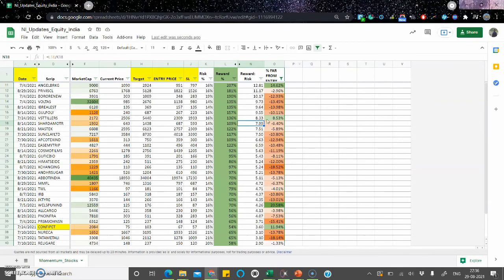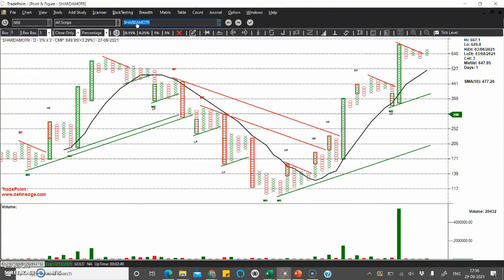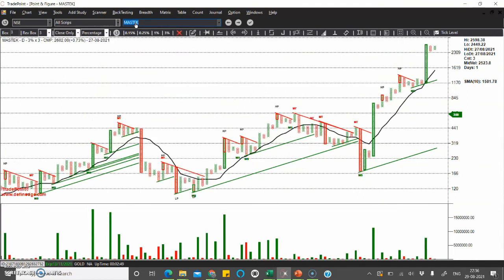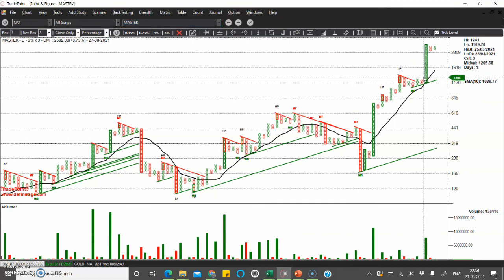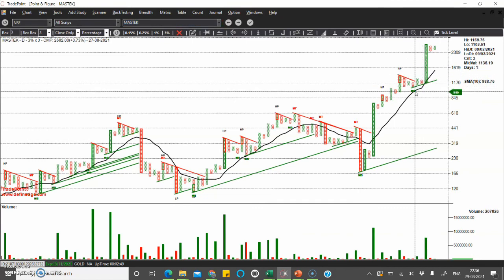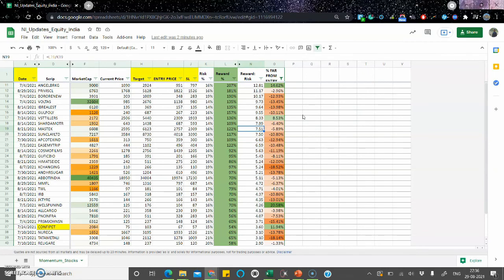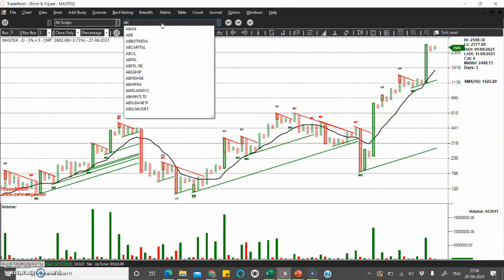The next stock I'll look into is Mastech. Let us have a look at Mastech. I've been tracking Mastech for a long time, and this anchor column has come out of a range, and just the previous column was a mini bottom as well. So the follow through will be a buy. The next one is Gufic Bio, which we have discussed before as well. Let's look into Abbott India.